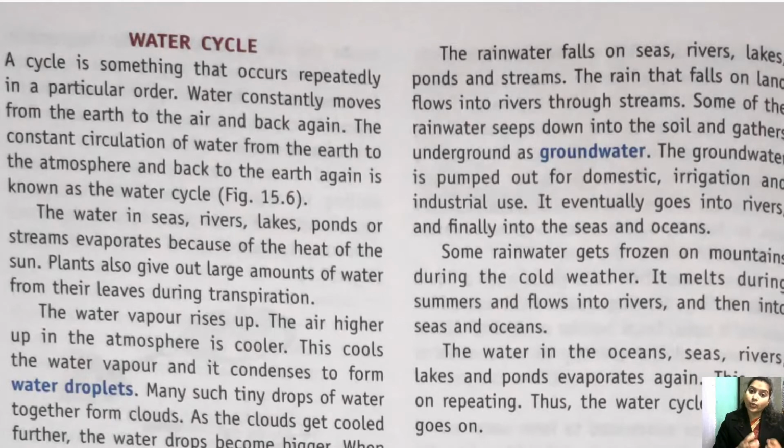Clear? So when the soil absorbs the water, the water will keep on going down in the soil. It will keep on going down and down and down and will settle at the bottom, at underground level. The water which settles down under the ground is called groundwater. I have told you in the previous class what groundwater is. So I think you're clear with this.